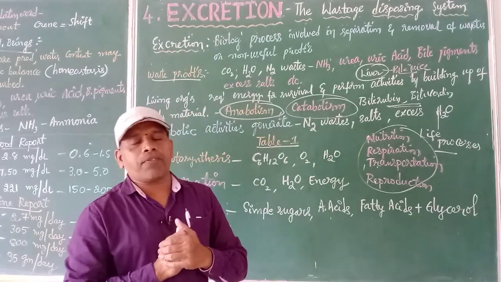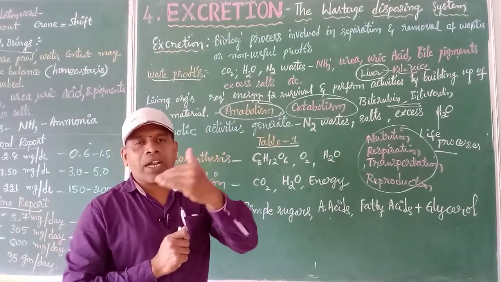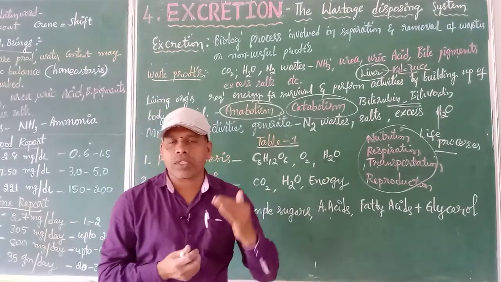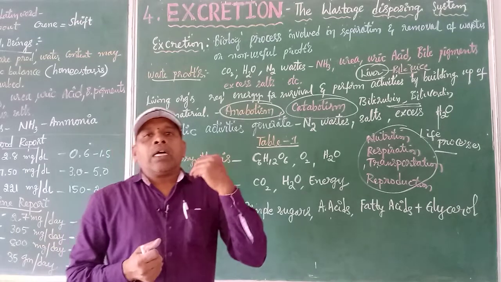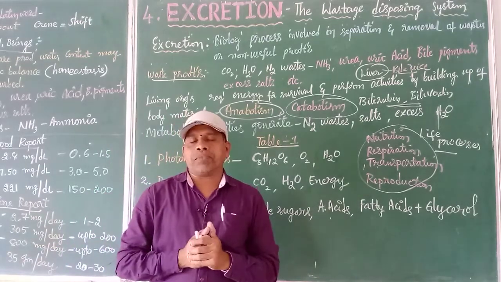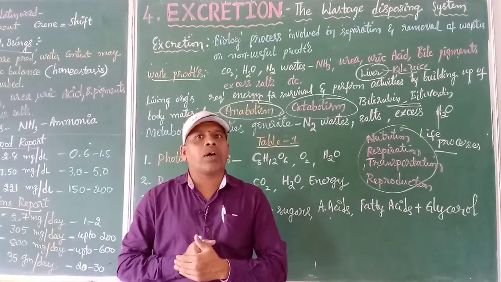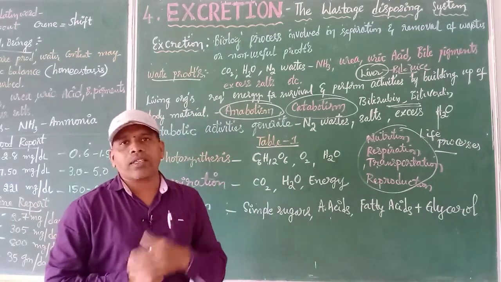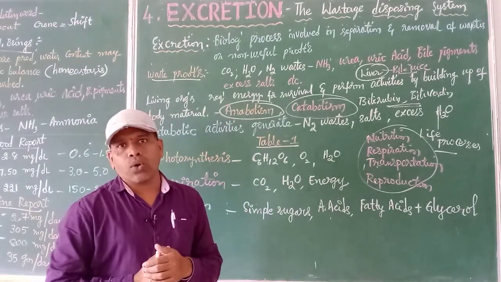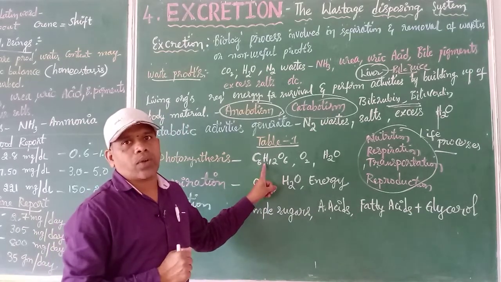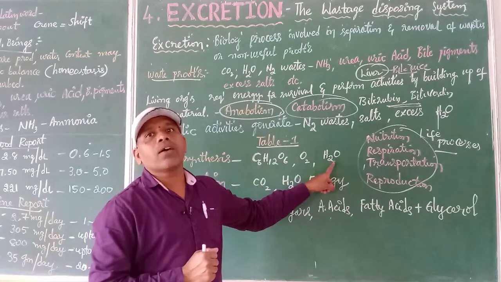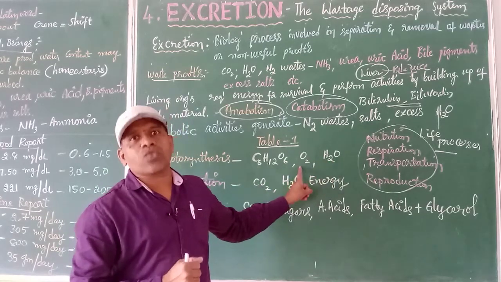For example, if you try to recall the photosynthesis equation, in photosynthesis we have studied that carbon dioxide and water react in the presence of sunlight and chloroplast to give rise to different types of products. So what is the main product we get? Glucose, C6H12O6, we get, then we get oxygen, then we get even water. So these are the products we are getting.